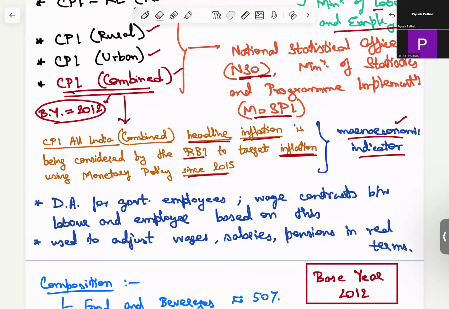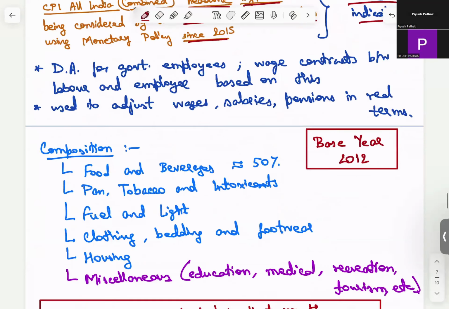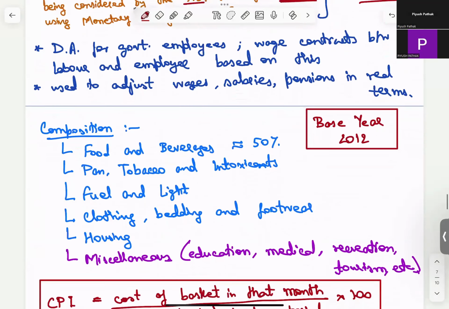So, for example, the DA has been revised at 17%, I believe, this time. So this is all done keeping the CPI metric in mind. And again, when you have to adjust your wages, salaries, pensions in real terms, negotiating the appraisal and everything, you can use CPI for appraisals from this time onwards. Now, what is the composition?